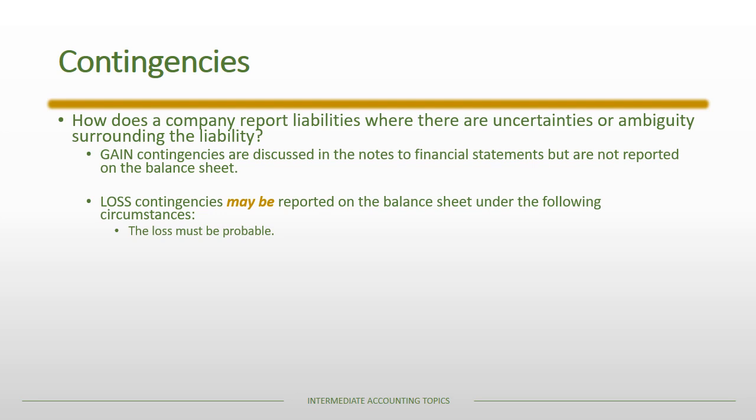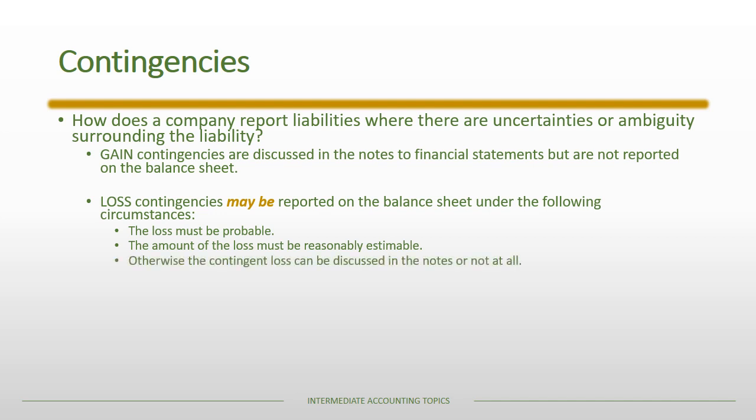First of all, the loss must be at least probable. That's the first standard. And second of all, the amount of the loss must be reasonably estimable. So they have to be able to estimate the sacrifice that they're going to have to make. And then finally, if it's neither probable nor reasonably estimable, then the contingent loss may be discussed in the notes, or sometimes they don't have to be discussed at all, especially if the probability of the loss is remote.